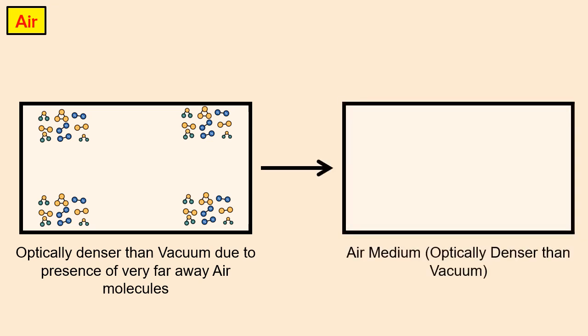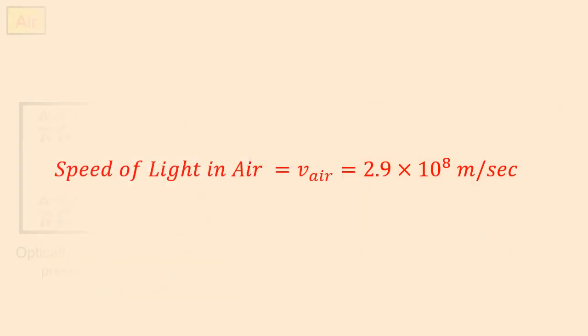The air medium will be shown with transparent brown color throughout this video. When light passes through the air, it will face relatively more resistance than vacuum due to the presence of few molecules of air. Hence the speed of light is relatively less than the vacuum, and it is 2.9 × 10⁸ meters per second.